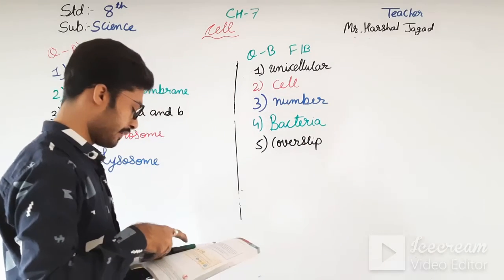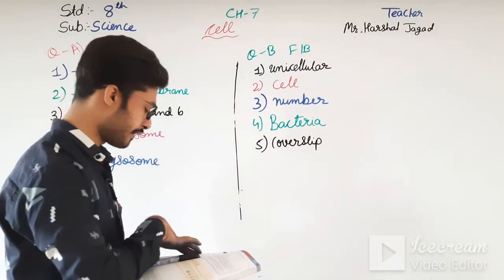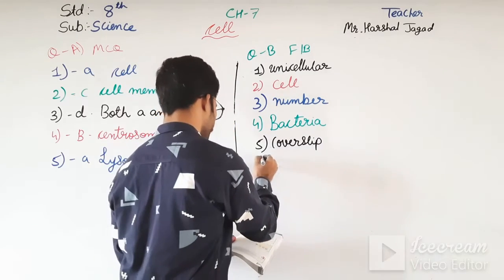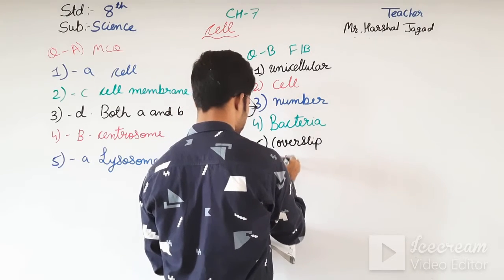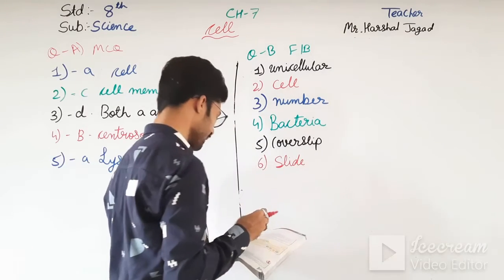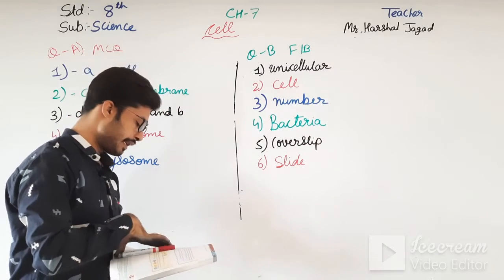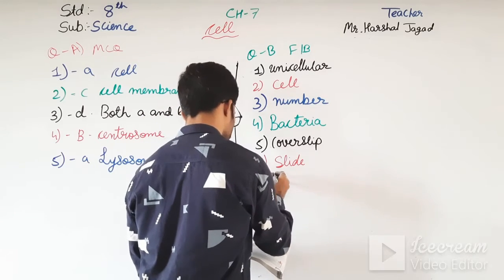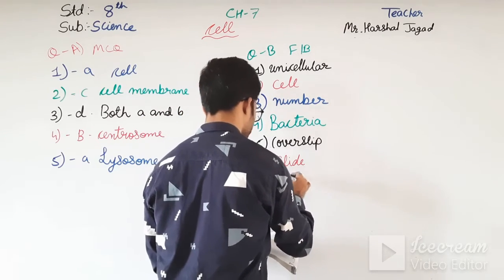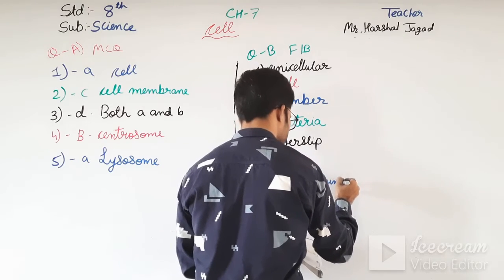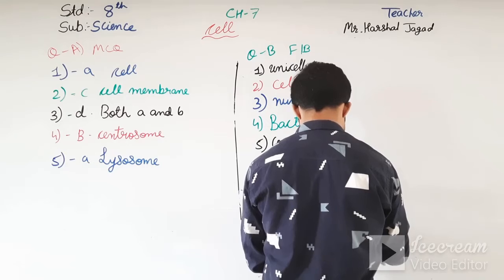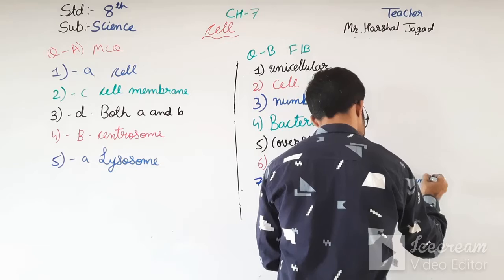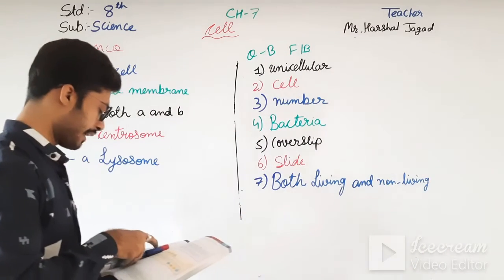And sixth one: to view a specimen under a microscope, we first have to make a slide of the specimen. Seventh one: a cell has both living and non-living parts.